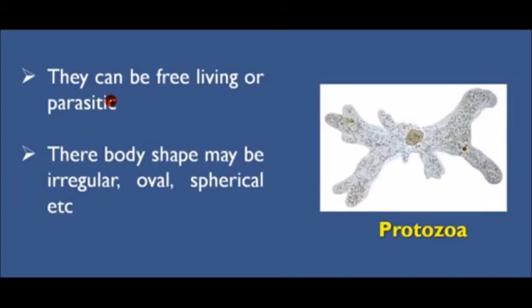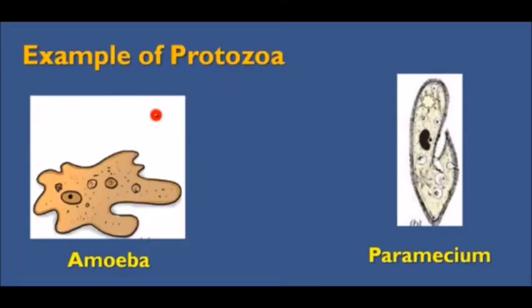One of the protozoa we are familiar with is Plasmodium. It lives in saliva of female Anopheles and responsible for malaria disease in human beings. Some other examples of protozoa are amoeba and paramecium.